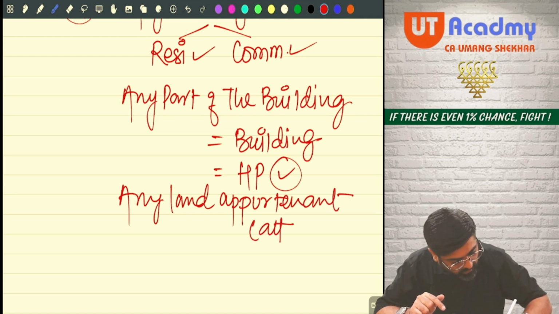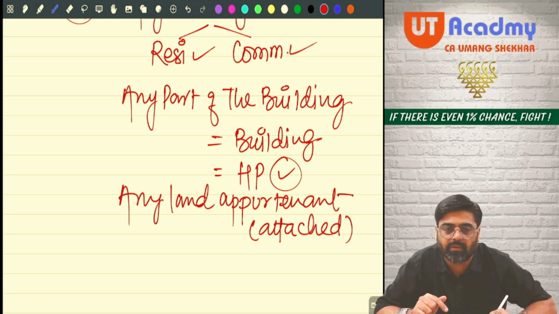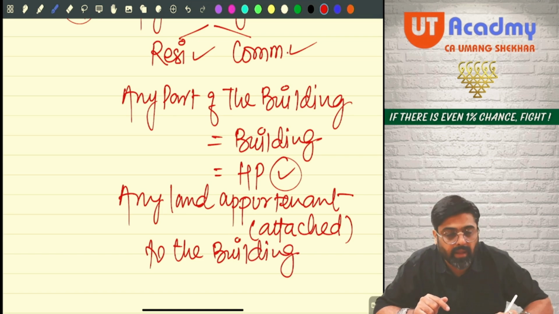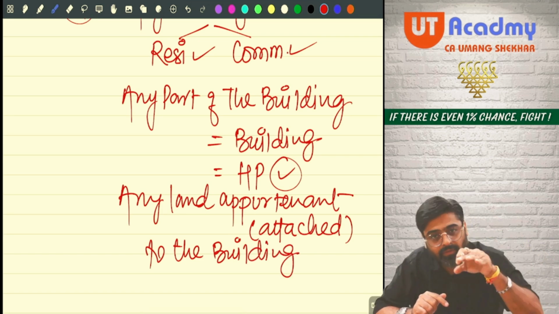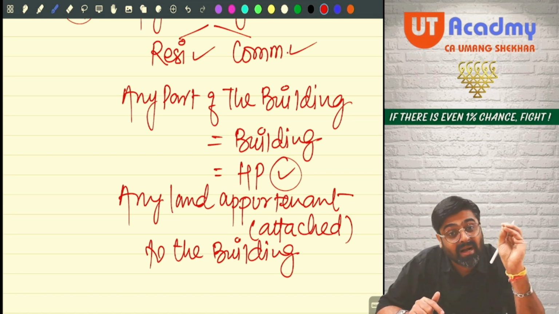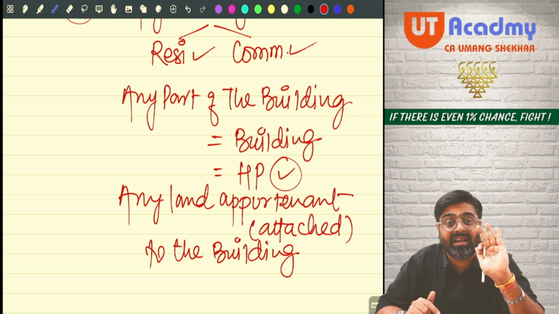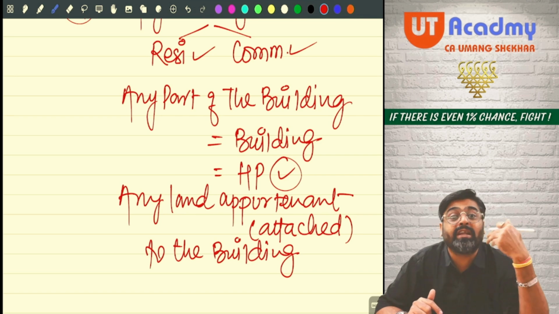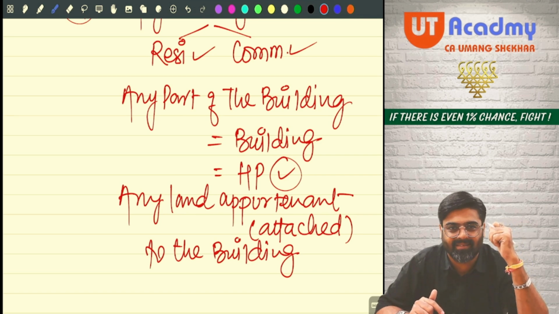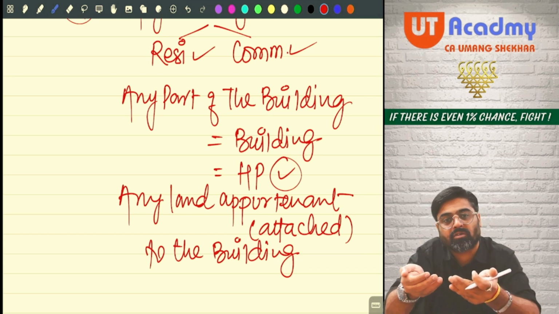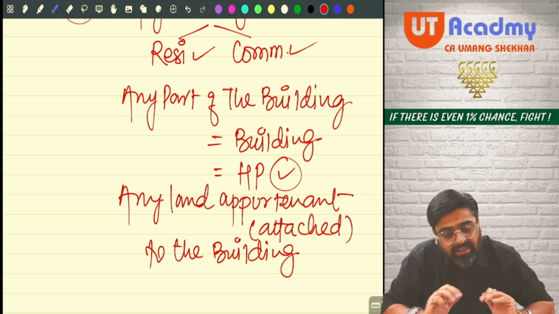Appurtenant means attached to the building. So if you have a building, there has to be a land which is attached to the building. Meaning that land forms part and parcel of that structure. That land does not have its own existence. It is not independent. It is attached or connected to the building in such a way that it forms the part and parcel of that building, that structure only.